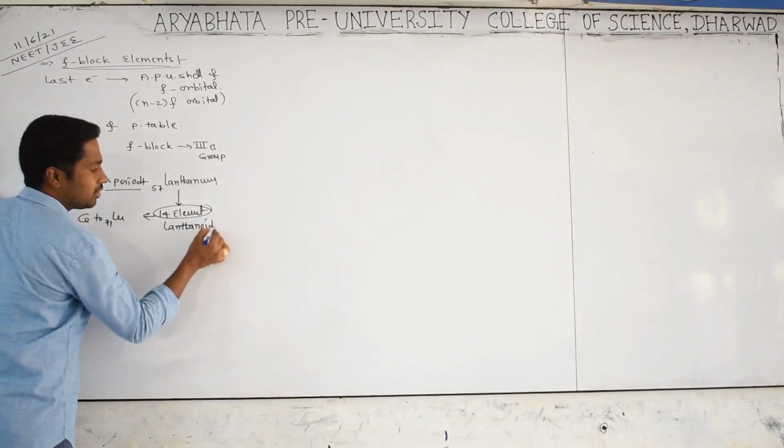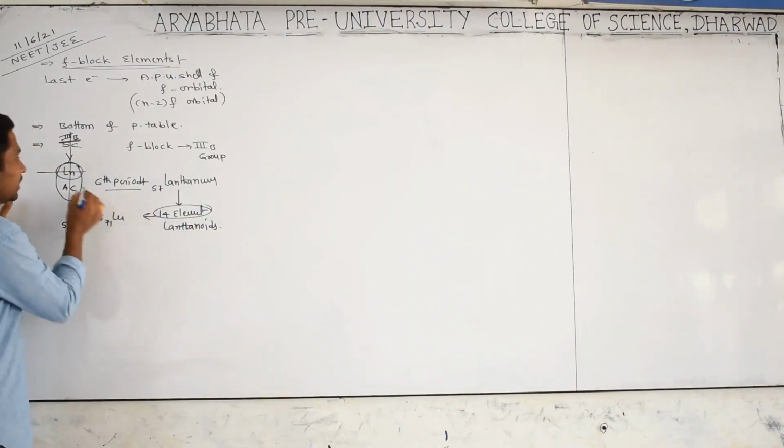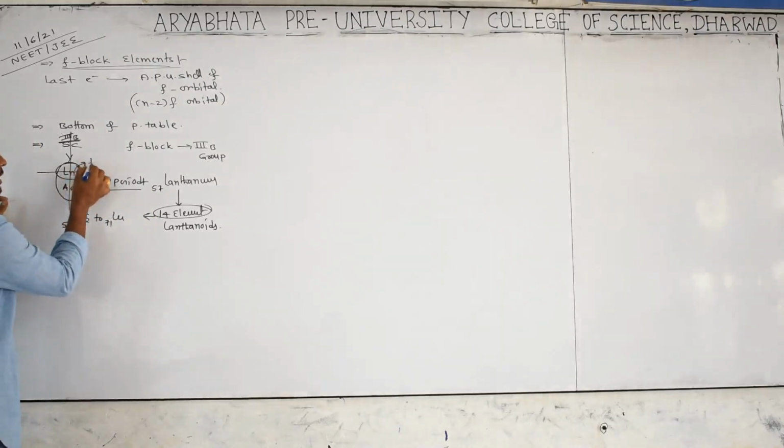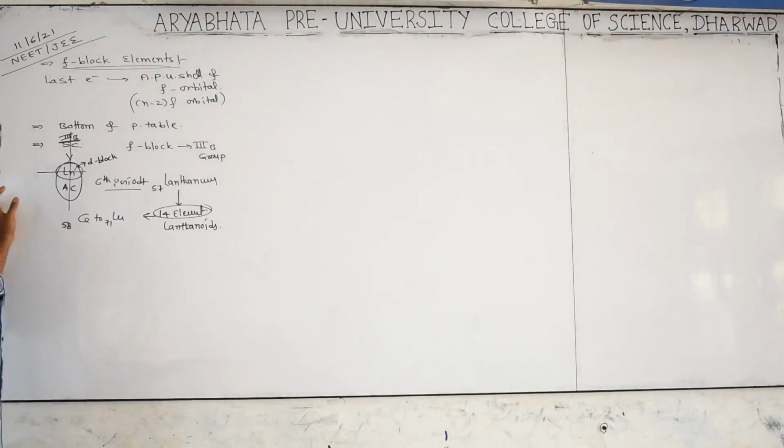Are you understanding or not? Yes. One more important bit here: lanthanum is a D block element only. But the 14 elements coming after lanthanum have similar properties like lanthanum. That's why they are called lanthanoids, from cerium to lutetium.